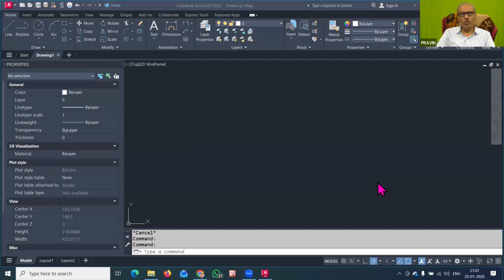There are many students who have just joined today's session, so thank you for joining, and we will start. In the previous session, we learned how to use layers in AutoCAD. We have to see that we use the layer manager here in this AutoCAD program.